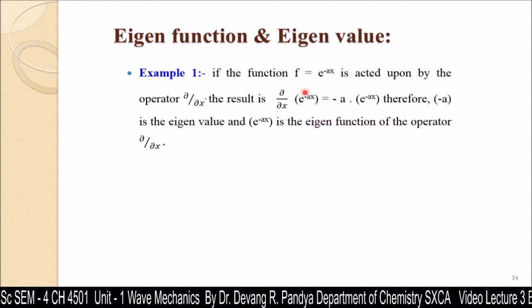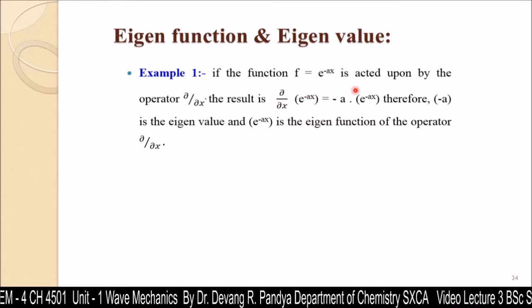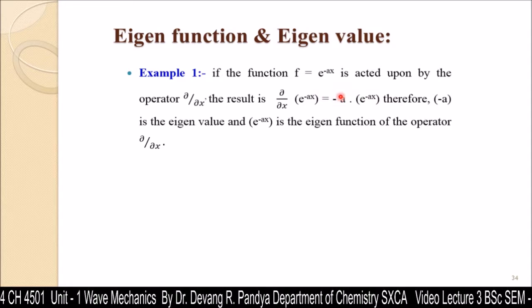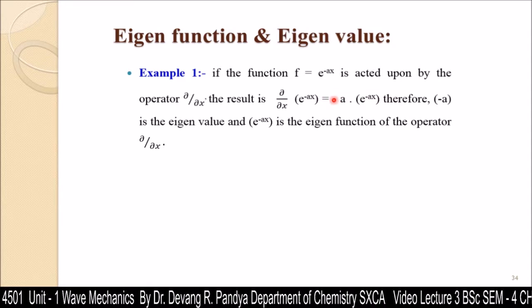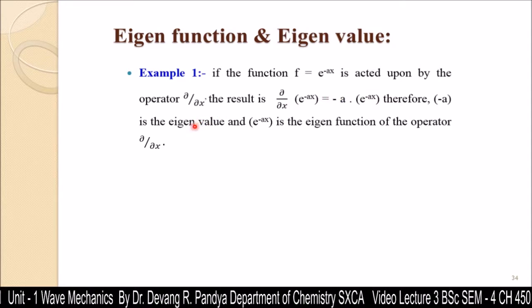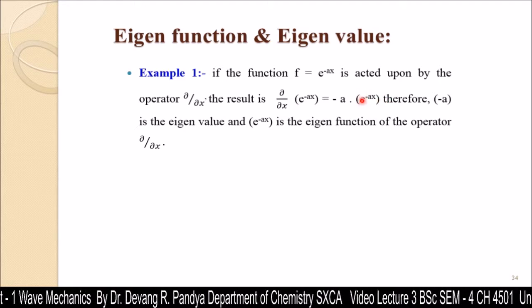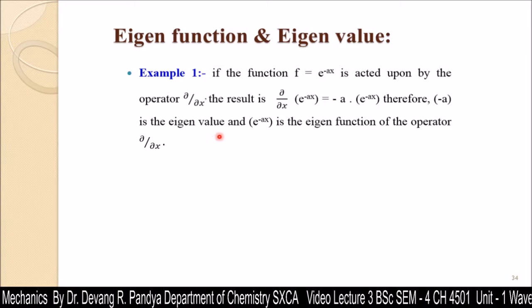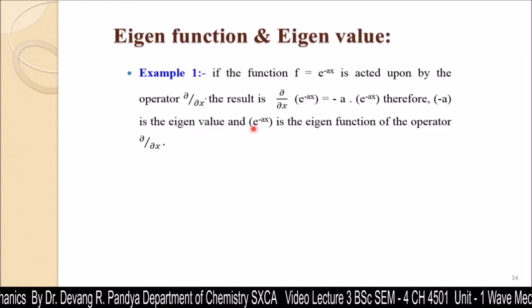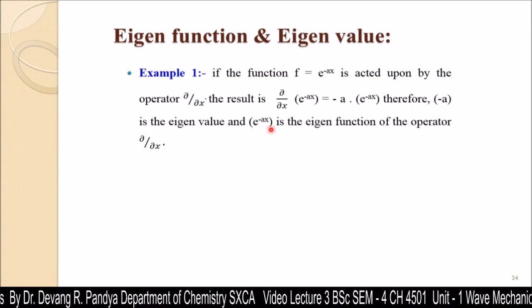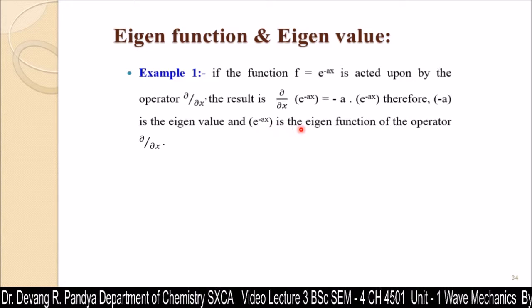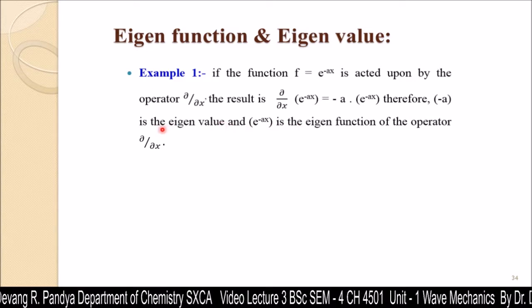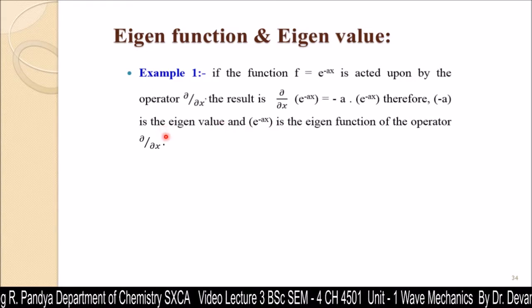When the operator operates on the function and gives the same function with a constant value, this constant is known as the eigenvalue and the function is the eigenfunction. So here minus a is the eigenvalue and exponential minus ax is the eigenfunction of the operator d by dx, that is a single differentiation operator.